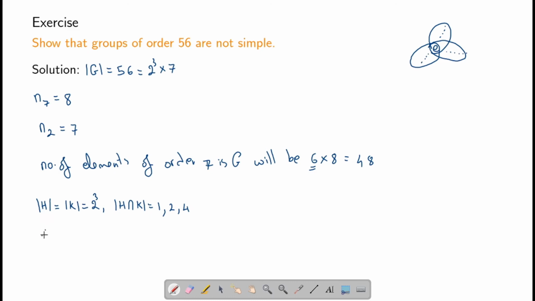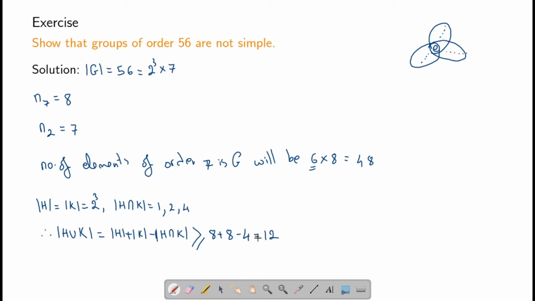Therefore, the number of elements in H union K will be equal to the number of elements in H plus the number of elements in K minus the number of elements in H intersection K. Since H intersection K has at most 4 elements, this will be greater than or equal to 8 plus 8 minus 4, which is equal to 12.